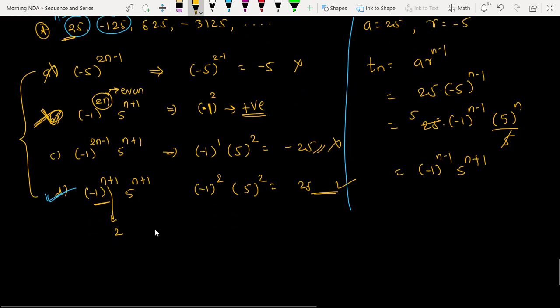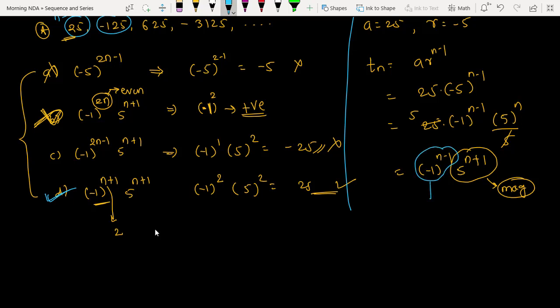Yes, sir. Okay, now look at this. 5 to the power n plus 1 is giving me the magnitude, whether it is 25 or 125 or 625. Minus 1 to the power n minus 1 is giving me the sign. Now check, for n equals 1, what sign are you getting? Plus. For n equals 2, what sign will you get? Minus. For n equals 3, you will get plus. For n equals 4, you will get minus.